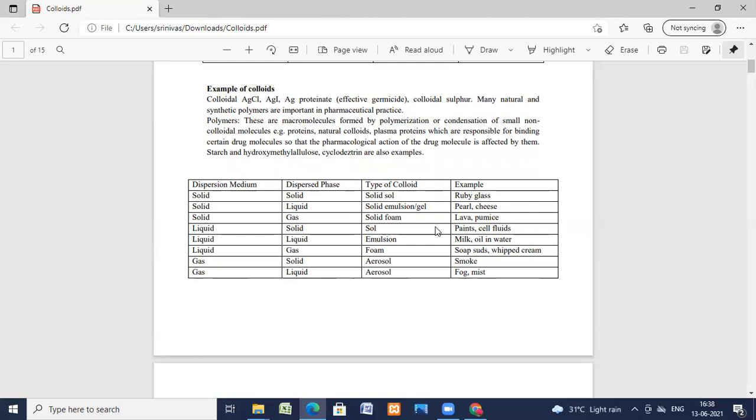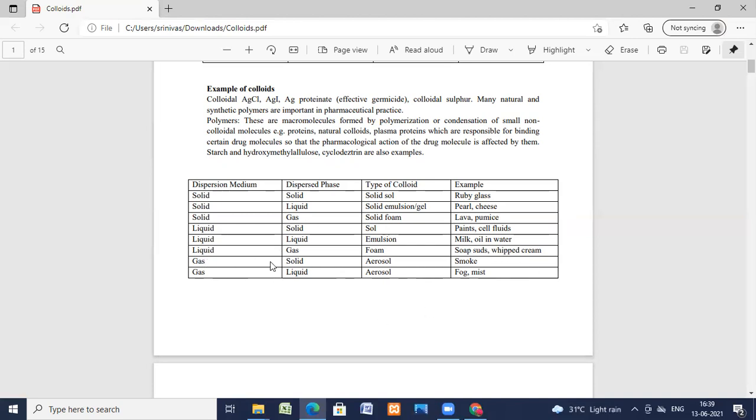Now, if the dispersion medium is liquid and the dispersed phase is solid, the type of colloid is sol; paints and cell fluids are examples. With a liquid dispersion medium and liquid dispersed phase, the type of colloid is emulsion; milk and oil in water are examples. With a liquid dispersion medium and gas dispersed phase, foam is the type, and solid suds or whipped cream are examples.